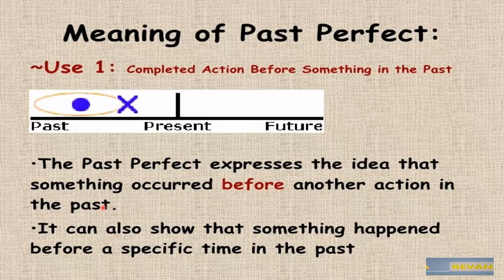There should be 2 actions. One is the completed one, and one is something that had not been completed. So you can see 2 dots. This is 1 dot, and this is X. So dot 1 is already completed, and this X is another one. It can also show that something happened before a specific time in the past. Okay?